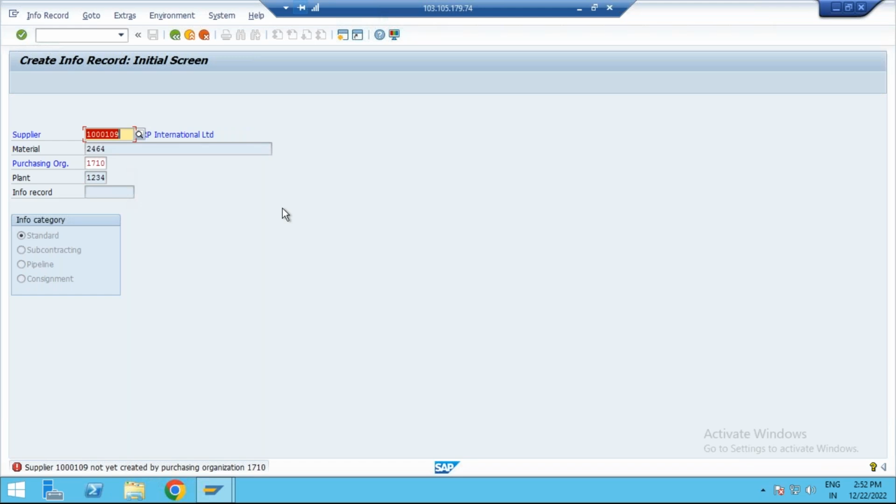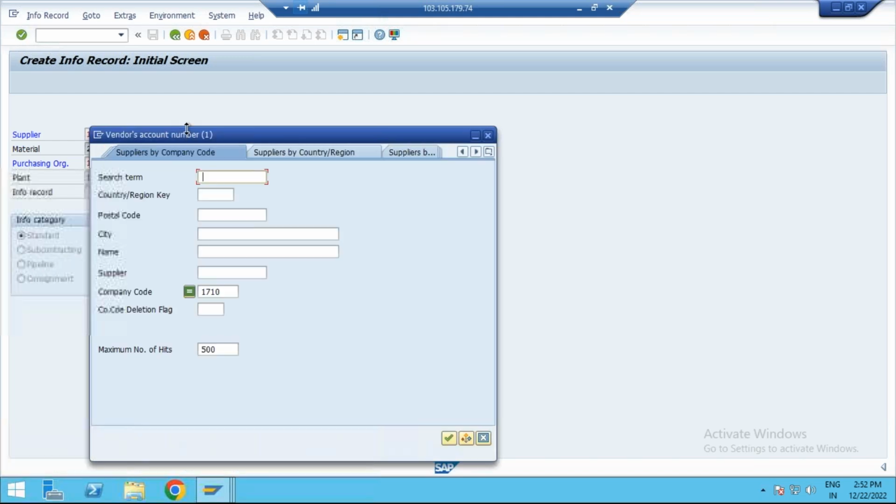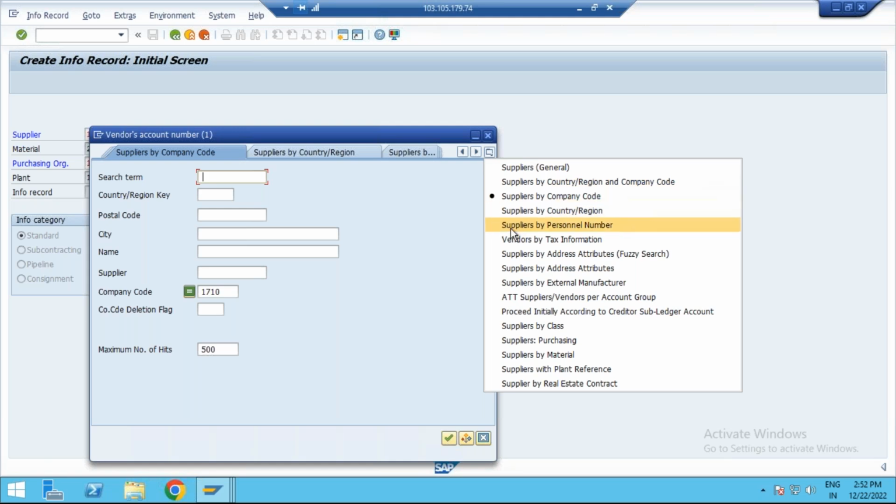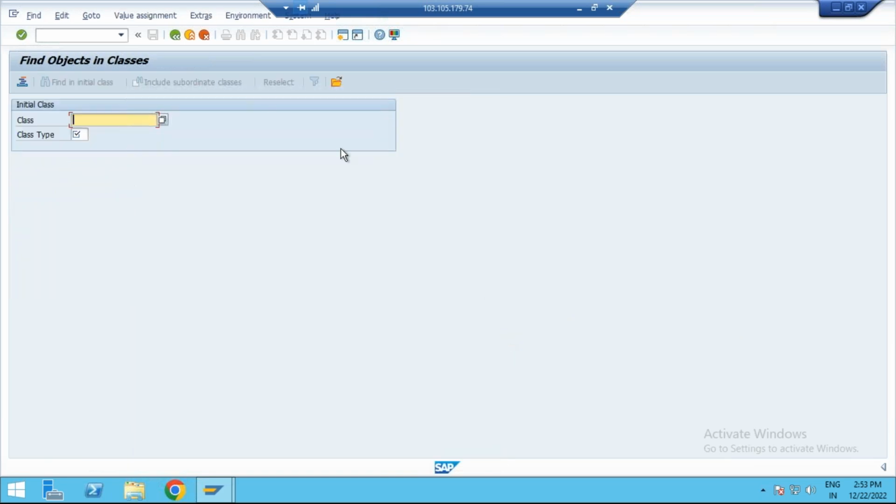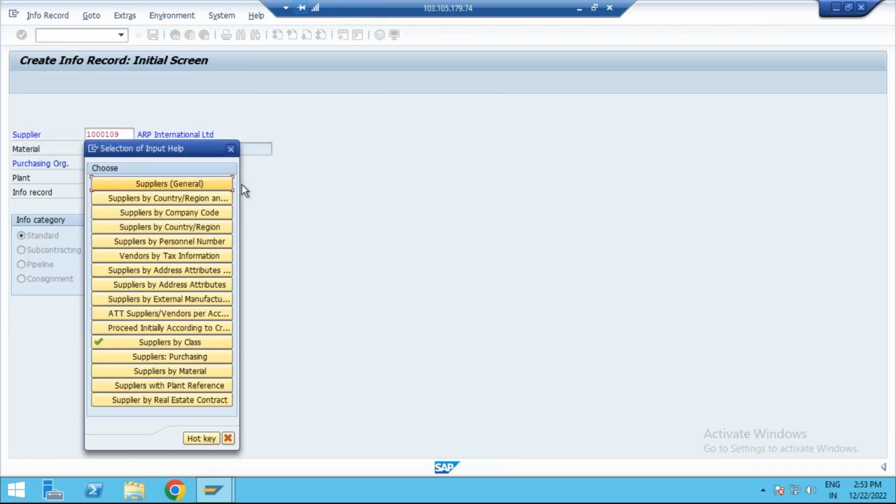This is not yet created in the purchase organization. Whichever supplier is created, that supplier must be created in this 1710 purchase organization, right? So you can take supplier by purchase organization, or supplier by company code. You can observe the supplier by purchase organization here. Copy here.